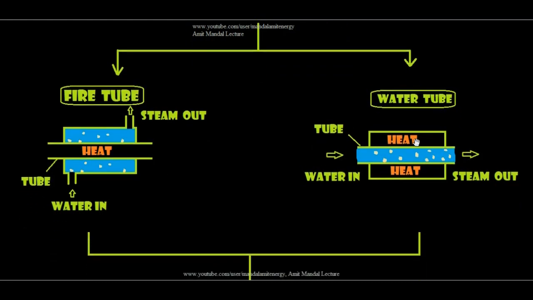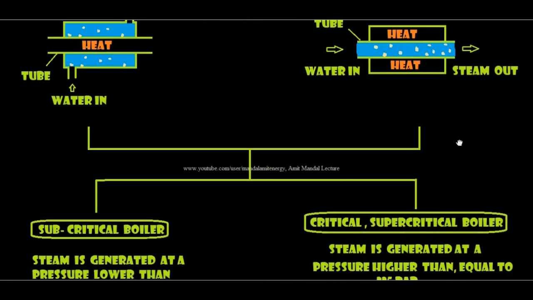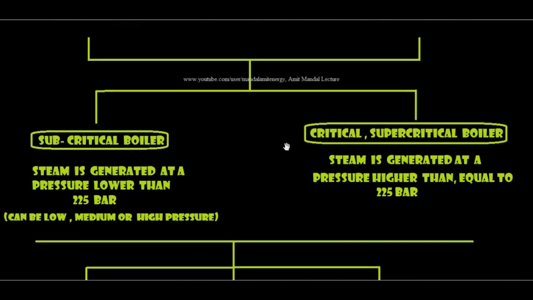Now these two types of boiler can each be further of two types: either a subcritical boiler or a critical or supercritical boiler. What is a subcritical boiler? In case steam is generated at a pressure lower than 225 bar, because 225 bar is the critical pressure of water, it is called a subcritical boiler, which is further classified into low, medium or high pressure. However, the pressure always remains below 225 bar.